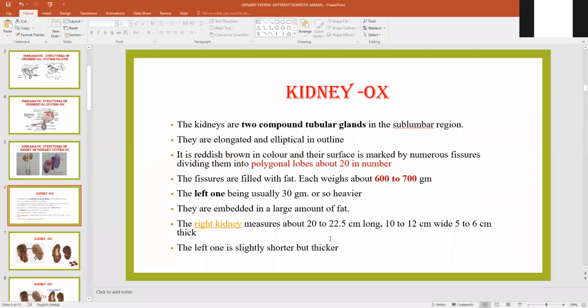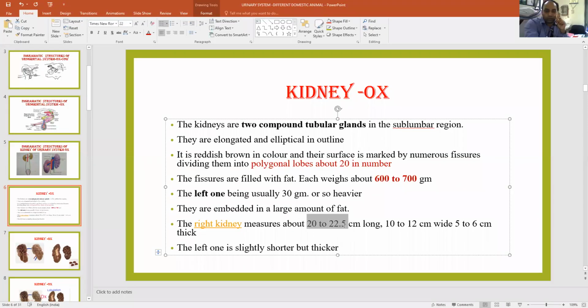Now, the right kidney's length is about 20 to 22.5 centimeters, its width is about 10 to 12, and its thickness is about 5 to 6. In the case of the left kidney, the length is less, about 18 to 20, the width about 8 to 10, but the thickness is about 6 to 8 centimeters.